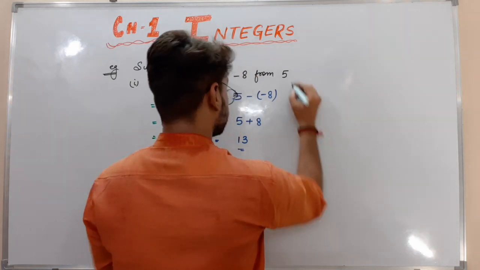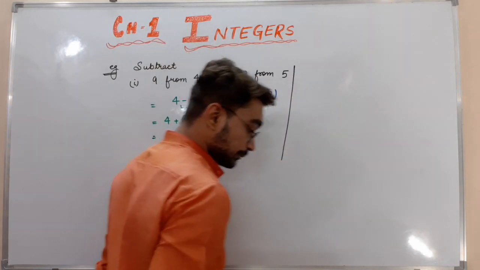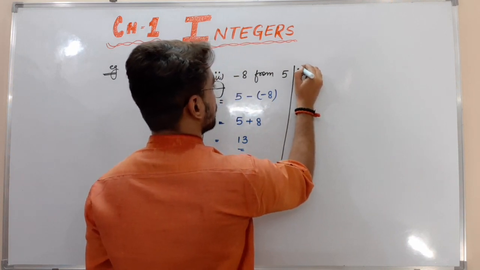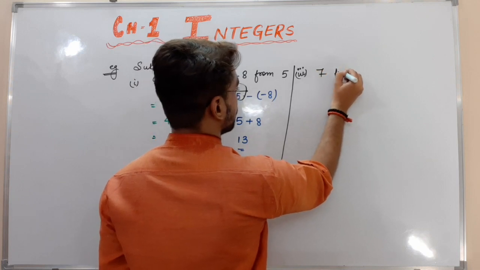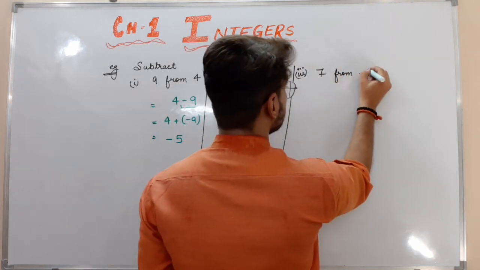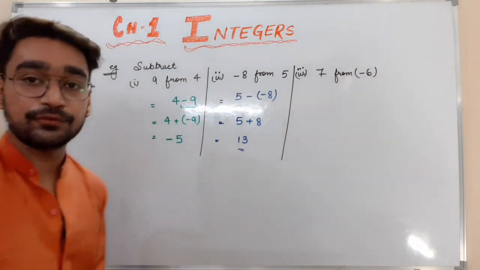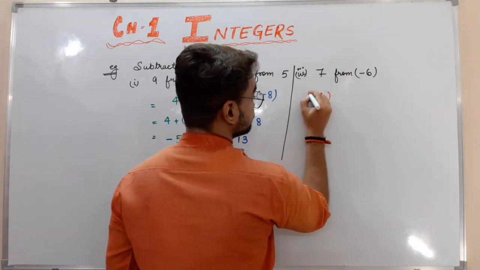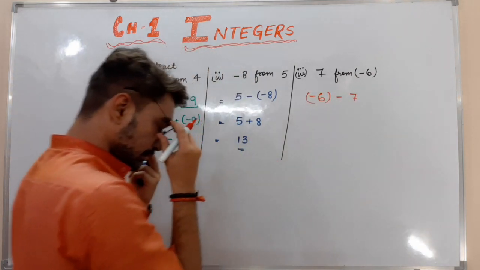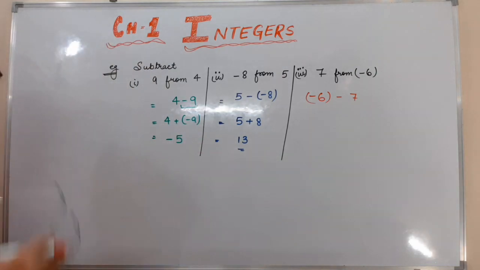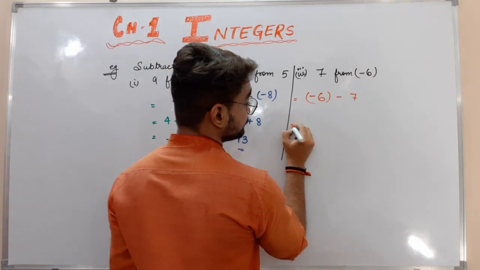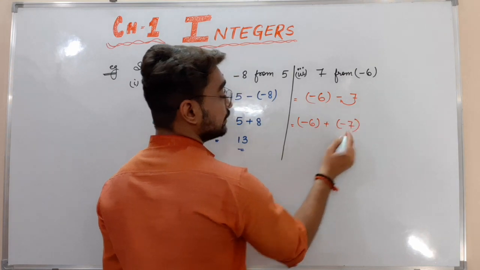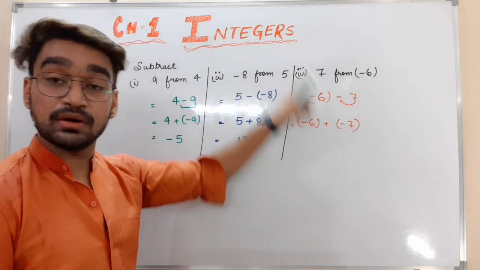See the third part. Subtract 7 from minus 6. How to write it? Minus 6 minus 7. It can be written as minus 6 plus minus 7, because this minus 7 indicates that 7 is a negative number. Now rule number 1 of addition.